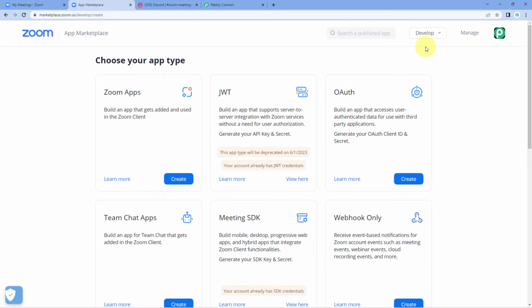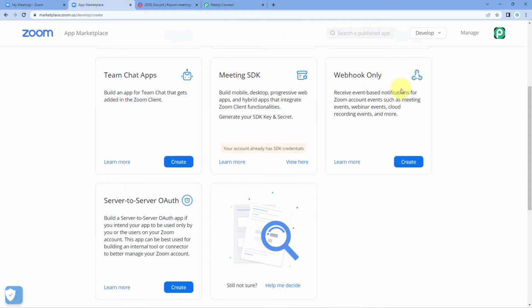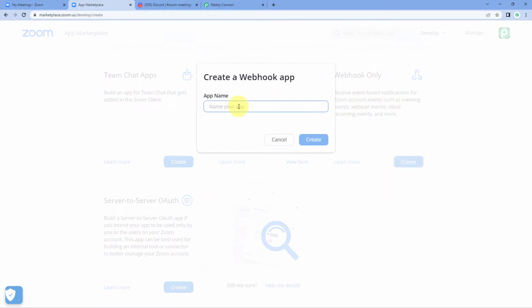And then guys, here on our Zoom account, we are going to create an app. And the app type which we are going to create is a webhook only app. So just click on this Create button on this page. And here it is asking us our name. So what will be the name of our webhook app? I would like to name it Test, just for an example. You can give any name of your choice.